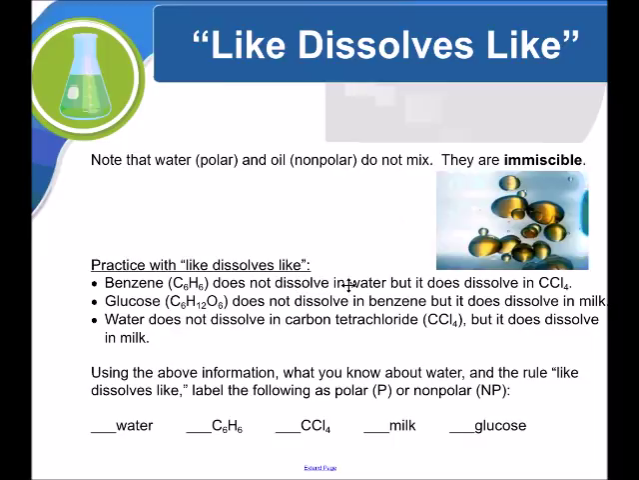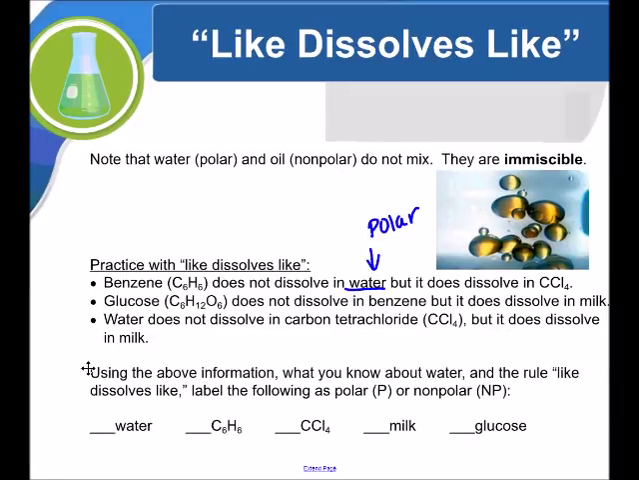Benzene does not dissolve in water, but it does dissolve in carbon tetrachloride. So we need to figure out which is polar and which is nonpolar. As a baseline, we always know that water is polar. And if benzene does not dissolve in water, it must be nonpolar. That would mean they're immiscible. So polar water, nonpolar benzene. But if benzene does dissolve in carbon tetrachloride, we know that carbon tetrachloride must also be nonpolar.